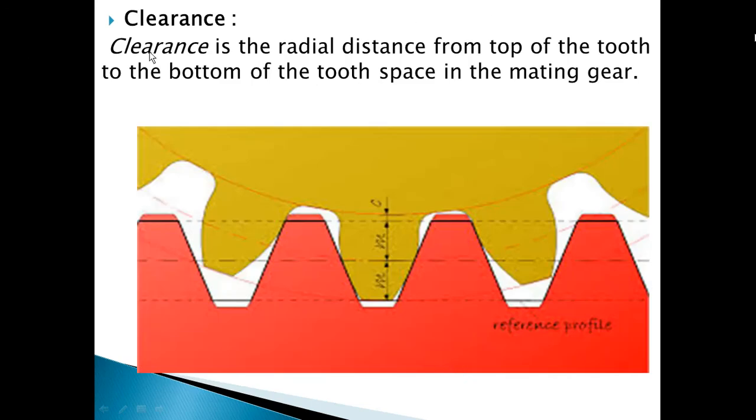Clearance. It is one of the important parameters or important terms related to the gear. Over here, one is a yellow gear, another is a red gear. These two gears are meshed with each other.